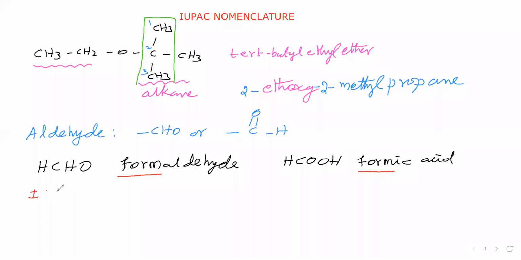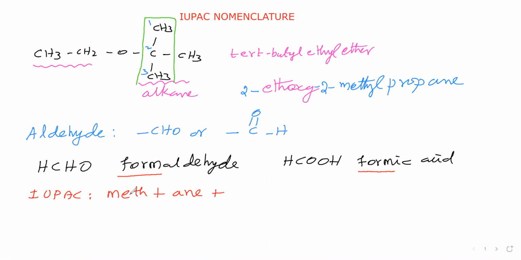Then we will see the IUPAC name. Here this contains one carbon atom. Therefore, we can say meth. Then the primary suffix: in IUPAC nomenclature, if the compound contains one carbon, the primary suffix we must say as ane.